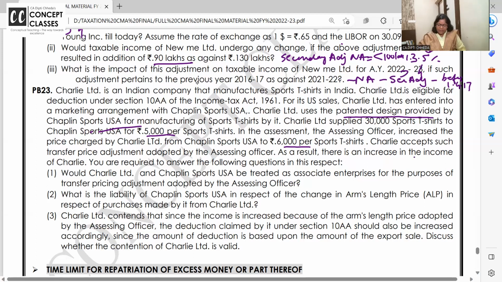As a result, there is increase in income. Would Charlie Limited and Chaplin Sports USA be treated as associate enterprise? Answer is yes, because we are completely dependent for technical know-how.